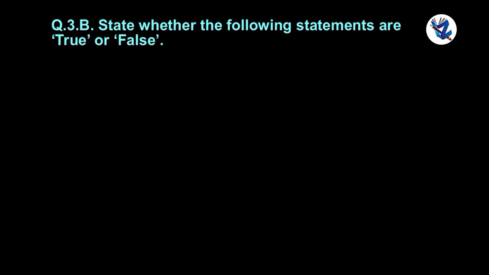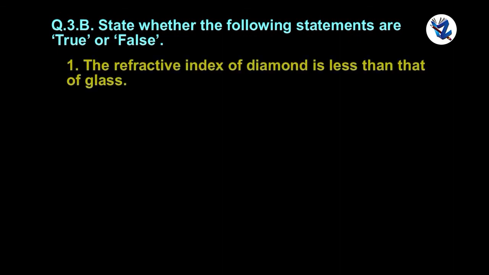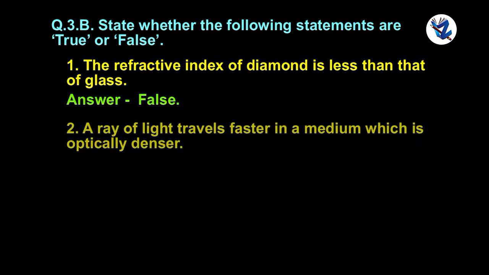Question 3b. State whether the following statements are true or false. The refractive index of diamond is less than that of glass. False. A ray of light travels faster in a medium which is optically denser. False.